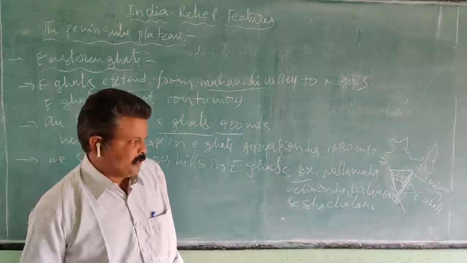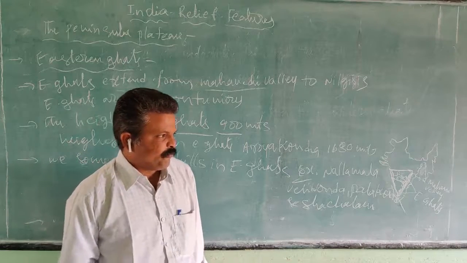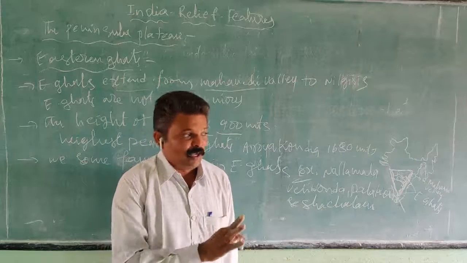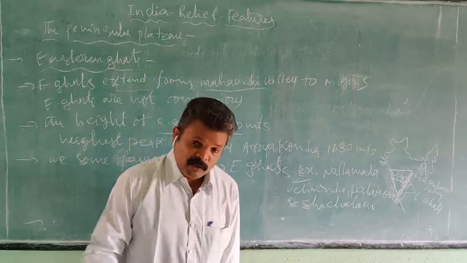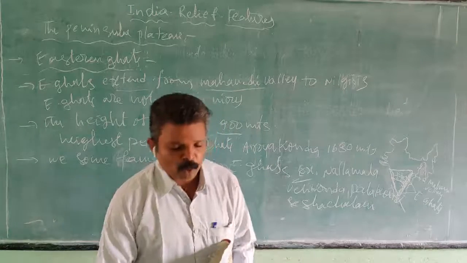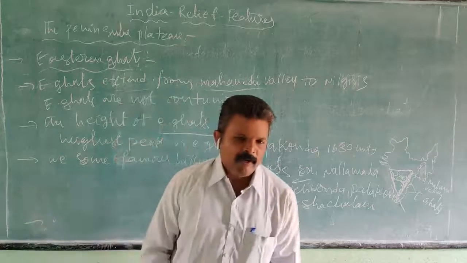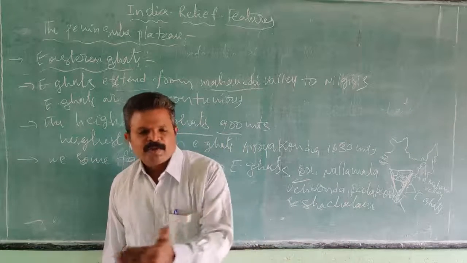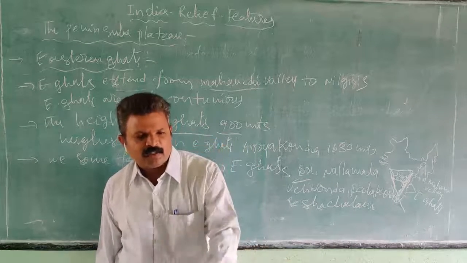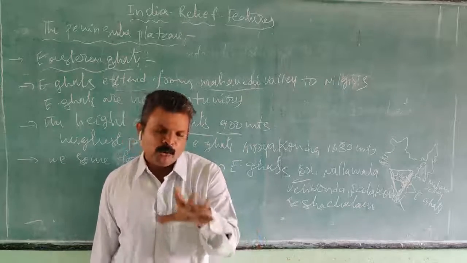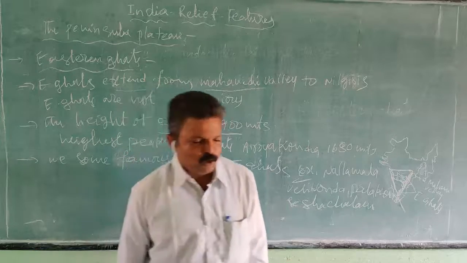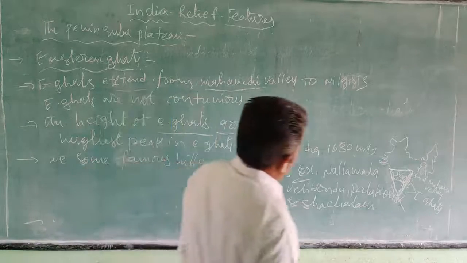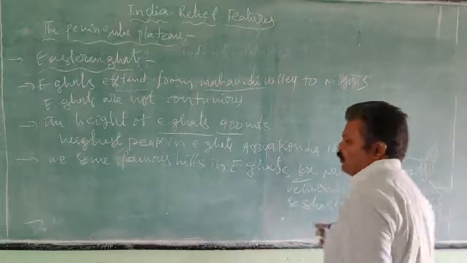These two originate in the Western Ghats and flow from west to east because of the slope of the Western Ghats, which are higher than the Eastern Ghats. That's why the Krishna and Godavari flow from west to east. They cut the Eastern Ghats and join the Bay of Bengal. So these are peninsular rivers.